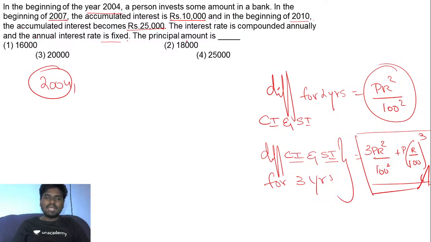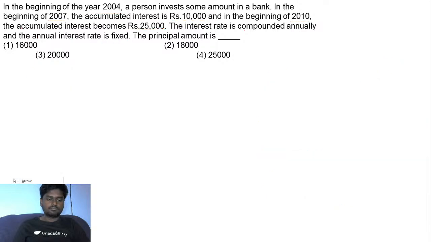You need to find what exactly is the principal amount. Come on guys, just go for it. Interesting question for you. What's going to be the right option for this?